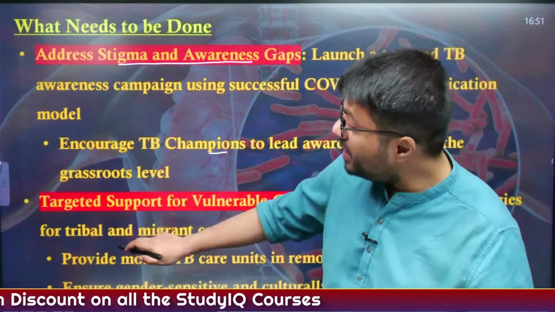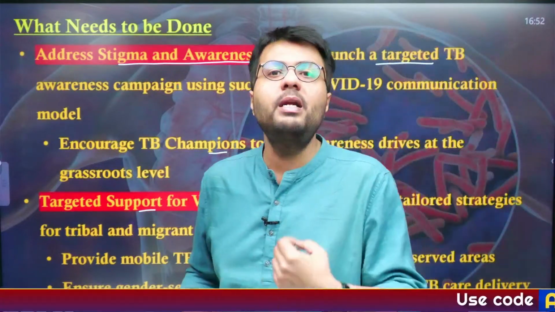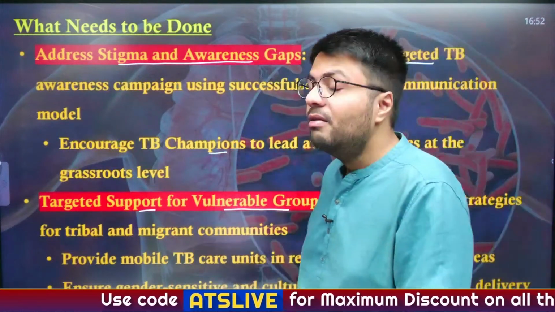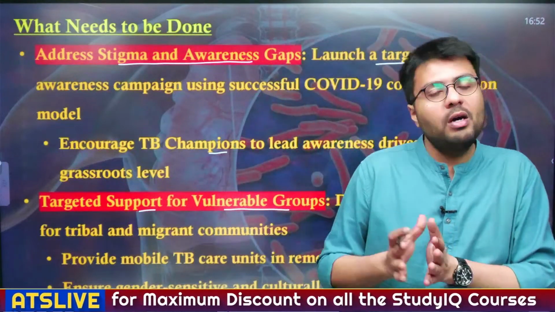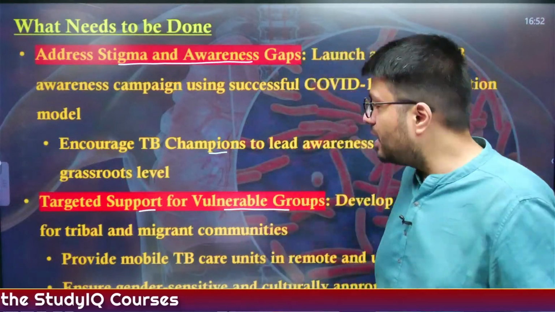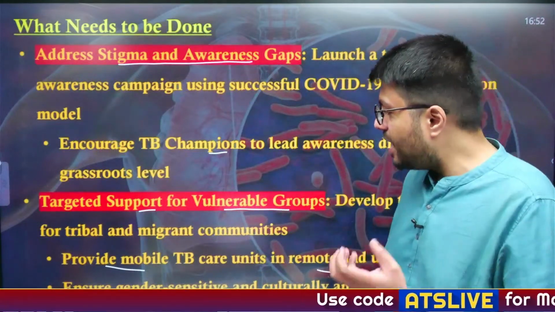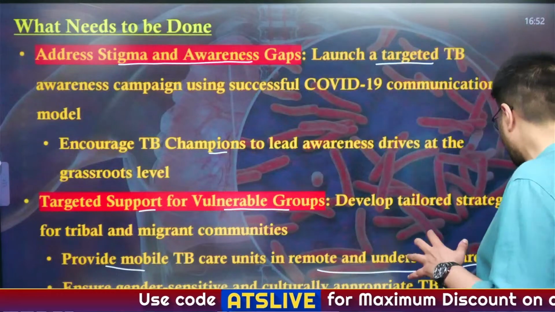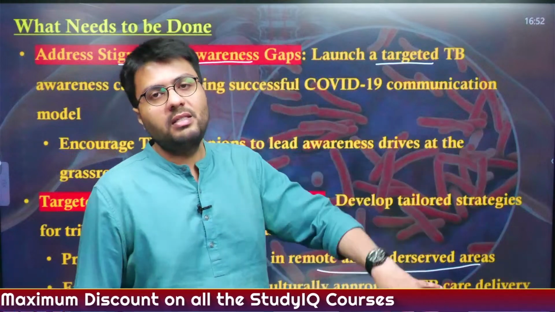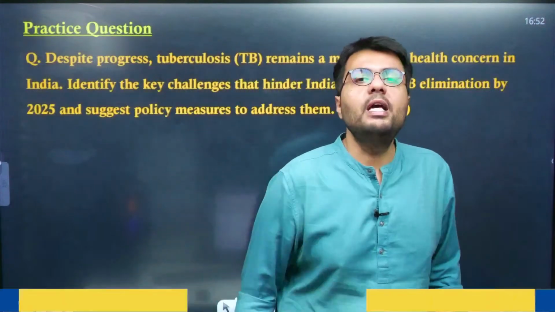Yeah. And also we need targeted support for the vulnerable groups. As we have understood, tribals, rural people, women, people belonging to scheduled caste and scheduled tribe already face certain kinds of stigma, and when, God forbid, they have TB, they also face a stigma attached to their disease. So we need to provide targeted support to these vulnerable groups. For that, we need to provide mobile TB care units in remote and underserved regions, and ensure that gender-sensitive and culturally appropriate TB care delivery is happening, so that it takes care of all the stigmas that exist in the rural areas. So this is how we approach TB care, particularly to deal with the challenges.